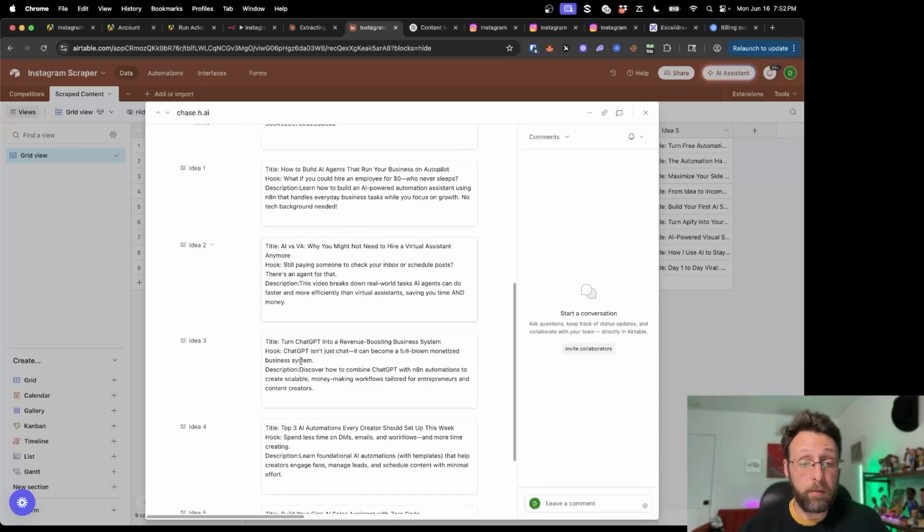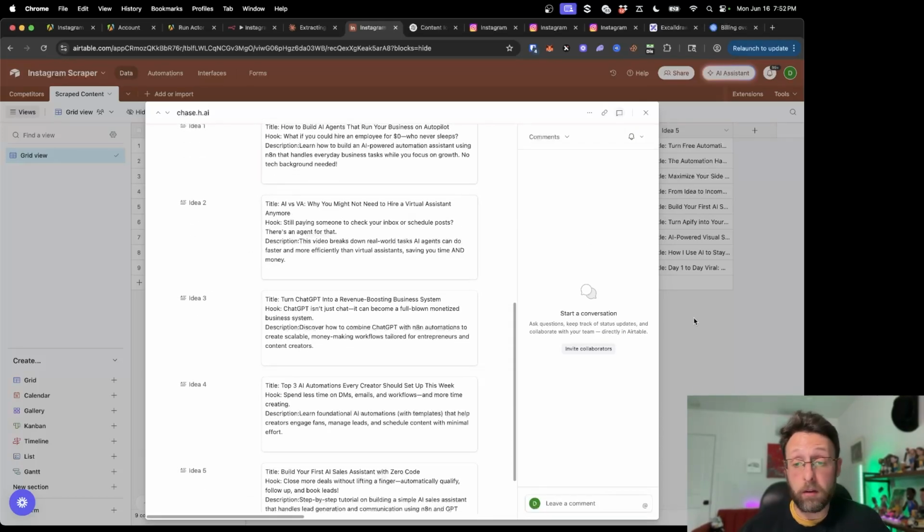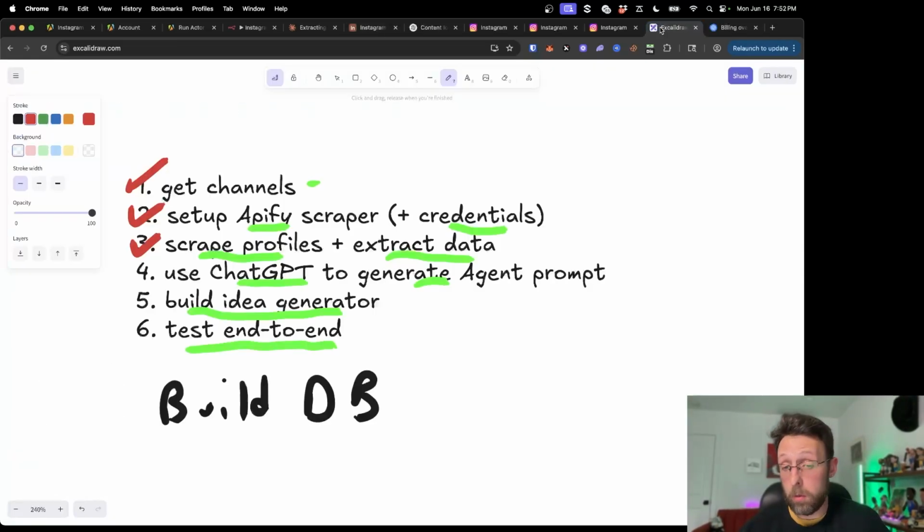We basically have 5 new ideas, a title, a hook, and a description for everything. And so we can come in here. Basically, we can check off a couple of things here. We have used ChatGPT to generate the prompt. We've built the idea generator. And the last thing for us to do here is we want to make sure we can test this